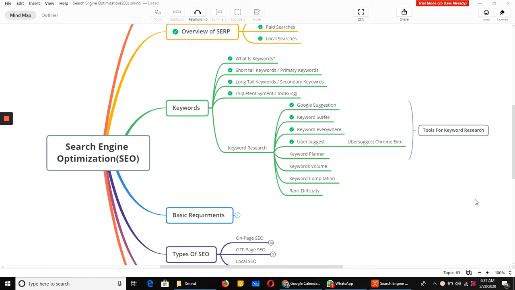We were discussing keyword research, and today's topic is keyword research with Ubersuggest. Ubersuggest is one of the best tools, which will help you understand keyword value, keyword competition, keyword suggestions, and difficulties. So let me share my screen and show you how to do it.